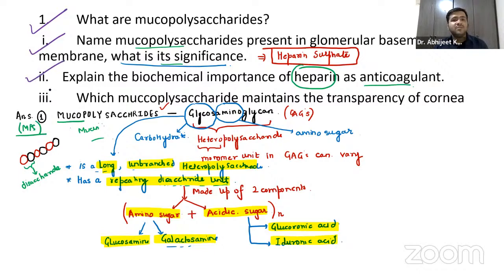Now, the third one: which mucopolysaccharide maintains the transparency of the cornea? So the answer over here is keratan sulfate, guys. It is keratan sulfate.